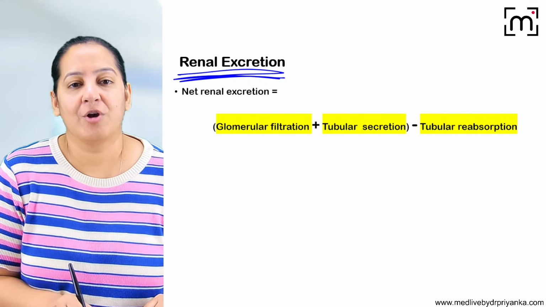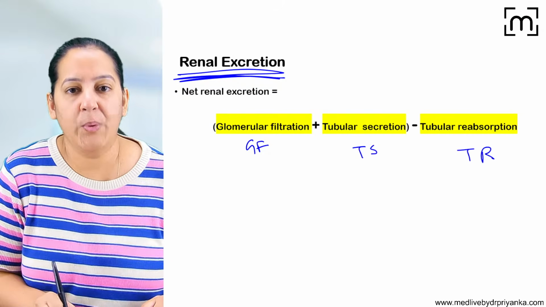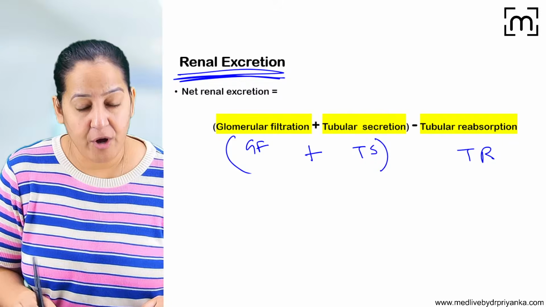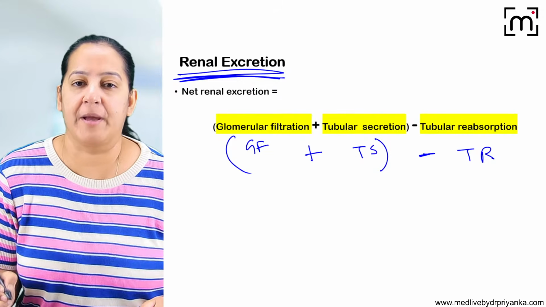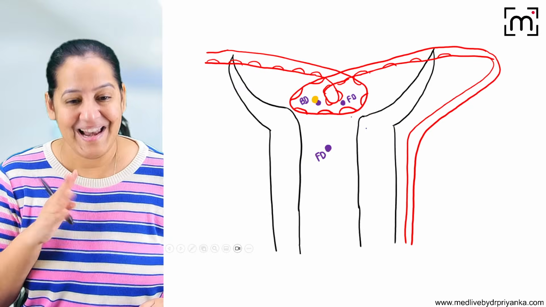So there are 3 steps: glomerular filtration, tubular secretion, and tubular reabsorption. We add these 2, and from the summation of these 2, we subtract the reabsorption. You will say, ma'am, what does it mean? I don't understand anything. It's okay. Let me explain. Let me handle this.